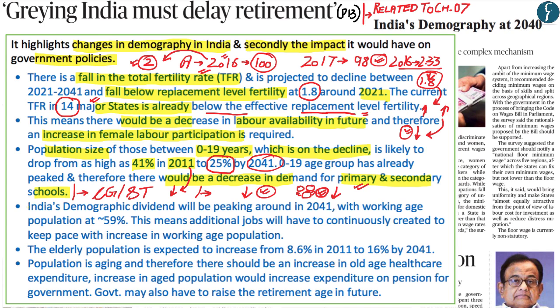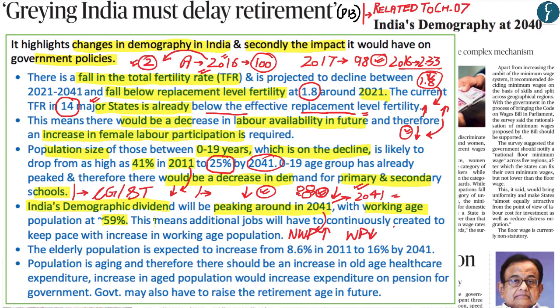Another important fact which has been highlighted in the economic survey is that India's demographic dividend is expected to peak around 2041, whereby in 2041 the working age population of India would be around 59 to 60%. But from 2041 onwards, it is expected that the non-working population would increase and the working population would decrease, and thereby India's favorable demographic dividend is expected to end around 2041.